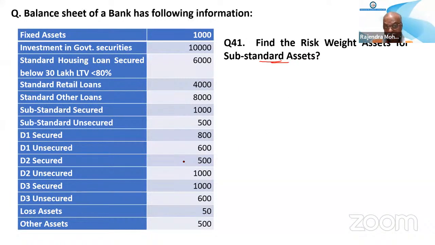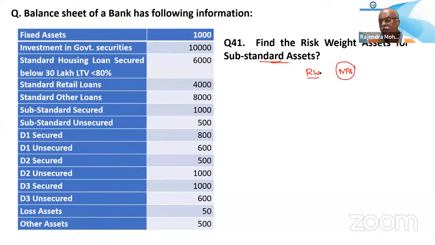Here substandard means balance sheet management NPA. For NPA, what will be the risk weight asset? How do you have to find out? Here you have to recollect what we have been told in risk management. What is the risk weight applicable for NPA?